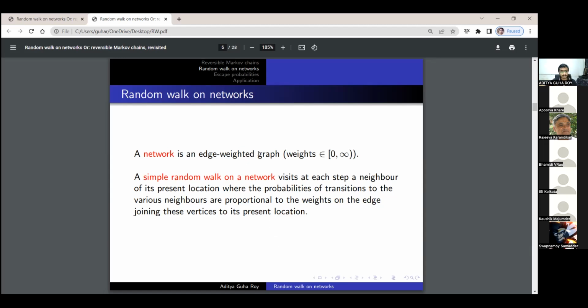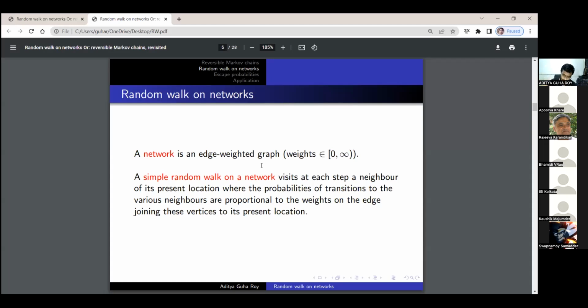All right, so now a network is an edge-weighted graph. That means that we have a graph and we put some weights on the edges. Unlike the case of simple random walk on a graph where there were no particular preferences for visiting via any particular edge over the other, here we have some particular preferences.